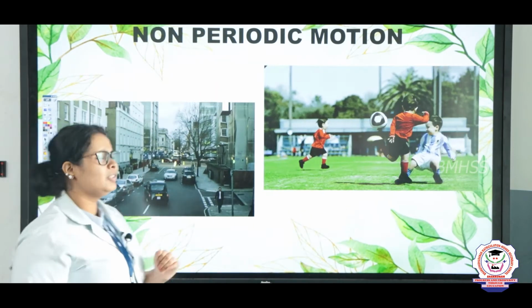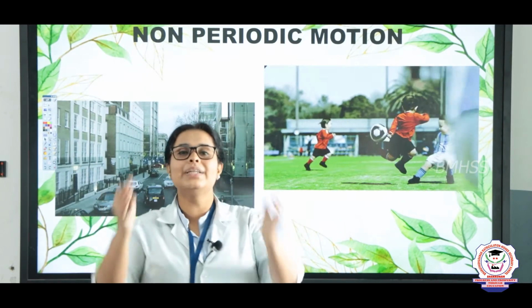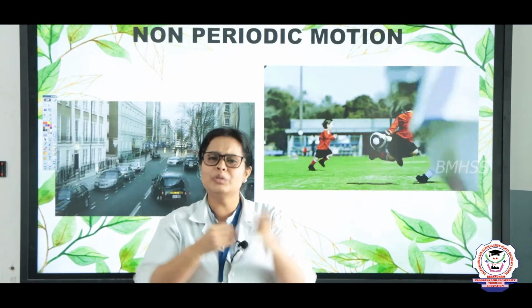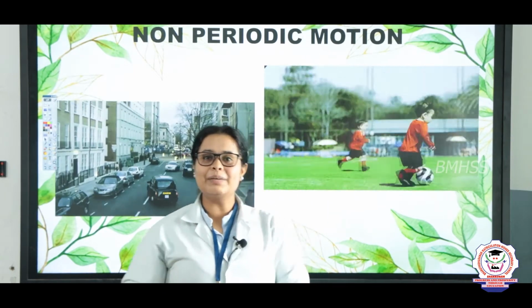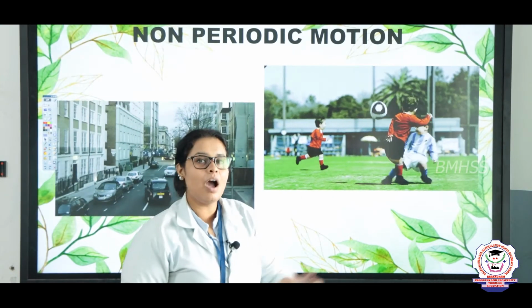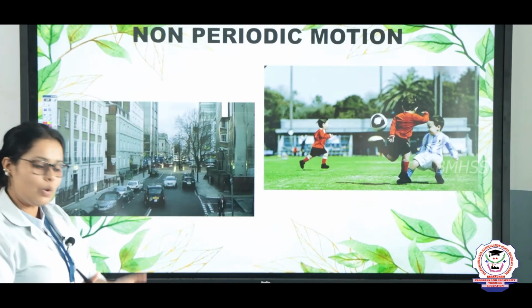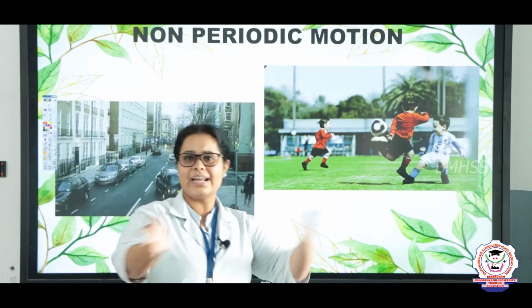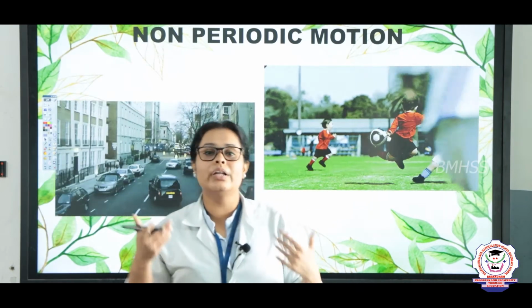Now let's see what is non-periodic motion. For non-periodic motion, the best example is you people. In the homes, you will be running all over the places, right? No time, nothing, you will just run over all the places. Like the boy who is playing football here, and the movement of cars. Wherever the cars are moving in any direction, any speed, any way, they are known as non-periodic motion.